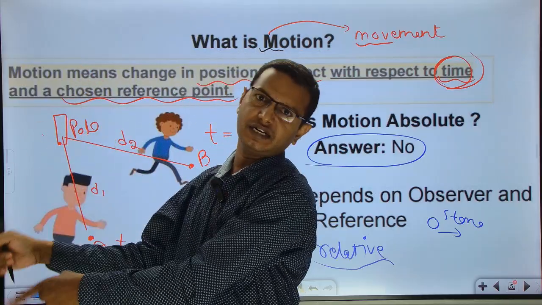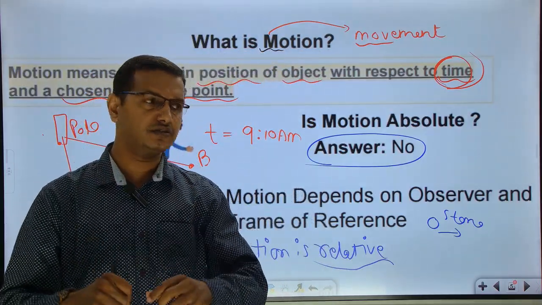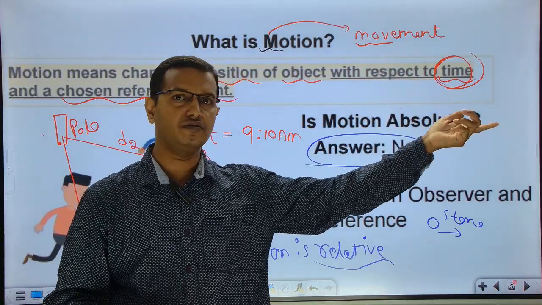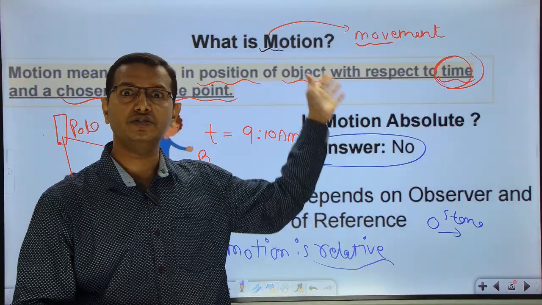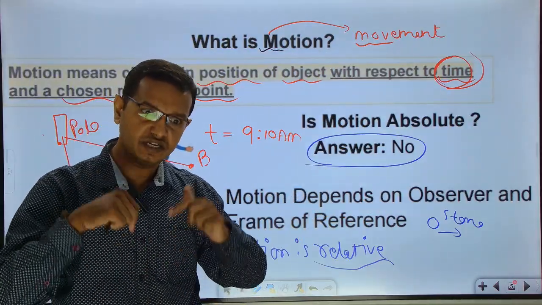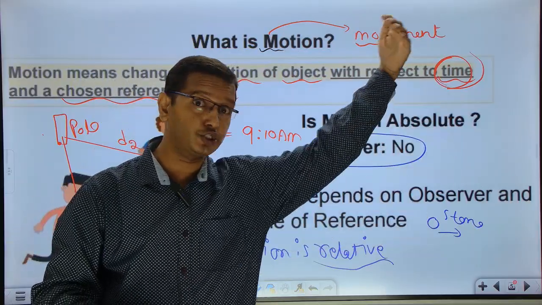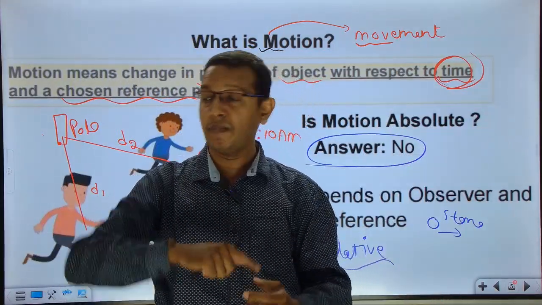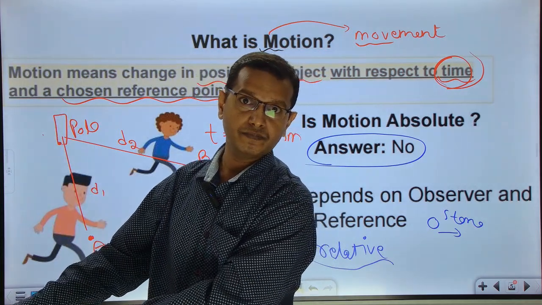So my friend is at rest, sitting beside me. And remember, we are going in a bus. And I saw outside the bus, out of the window of the bus, all the trees, everything, they are going backwards. That means, am I in motion? Yes. With respect to the trees and all the objects or the shops outside the bus, I'm moving. But with respect to this fellow, the person who is beside me, the friend, I'm not moving.